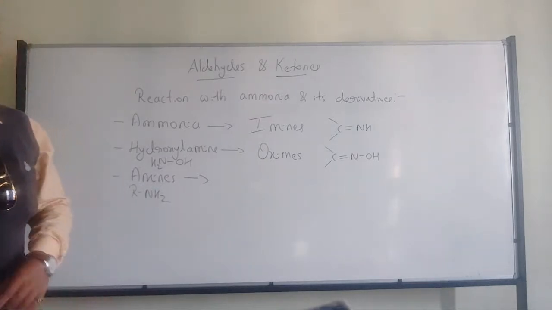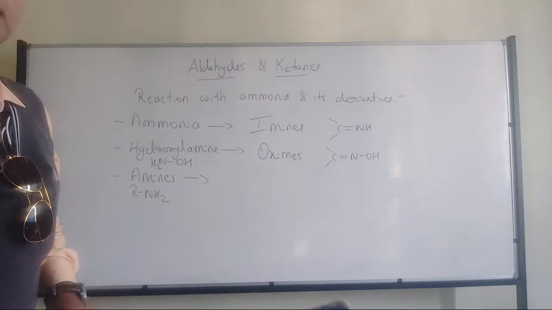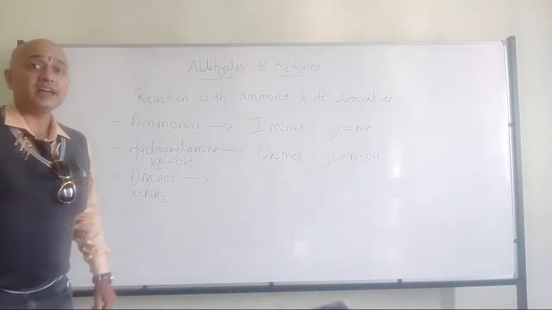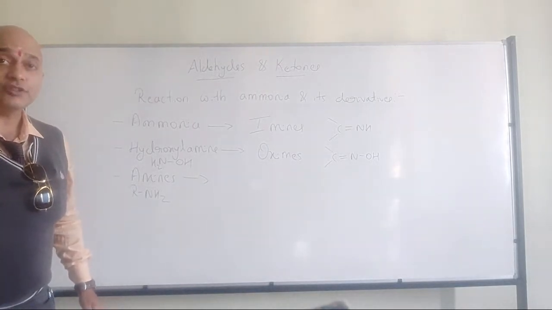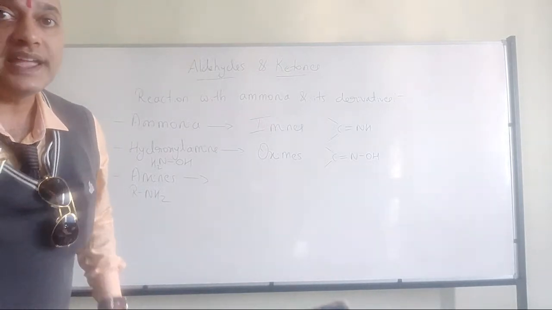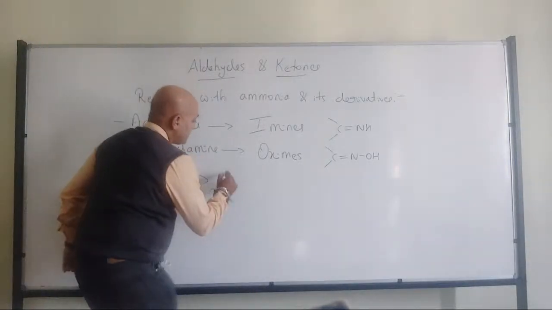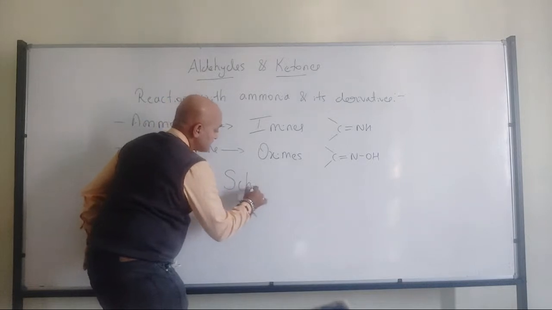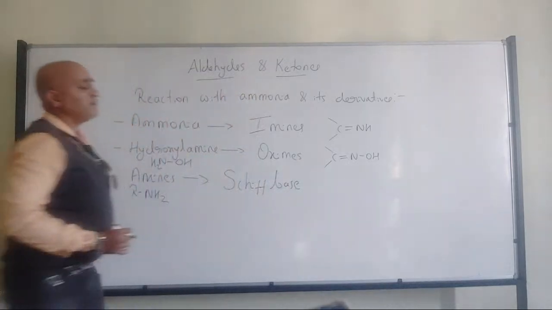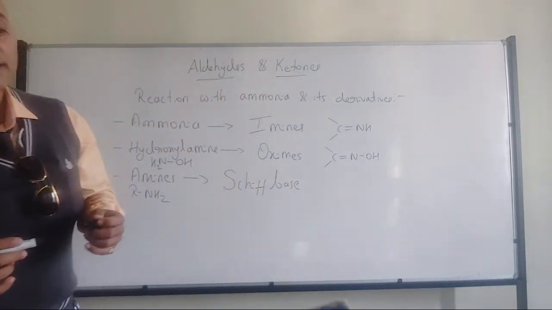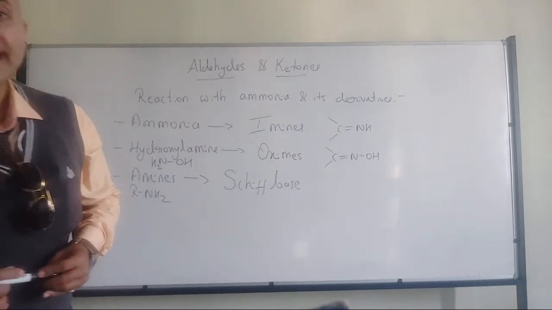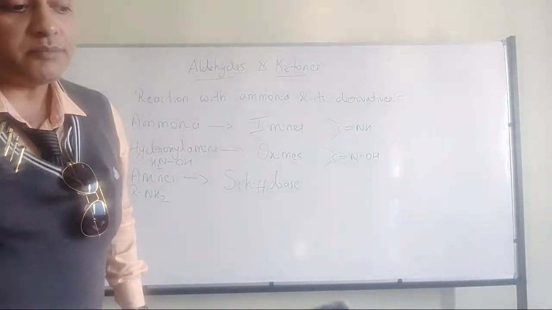Now with respect to amines, what will be the product for aldehydes and ketones? Which is that product they are going to form with aldehydes and ketones when it comes to Schiff base? Yes, Rahul, very good. So they are going to form Schiff base. So what do you mean by Schiff base? So Schiff base is nothing but carbon, nitrogen, double bond will be there.